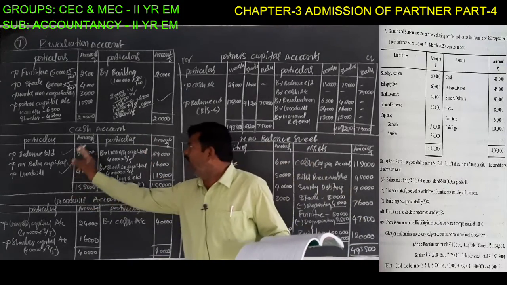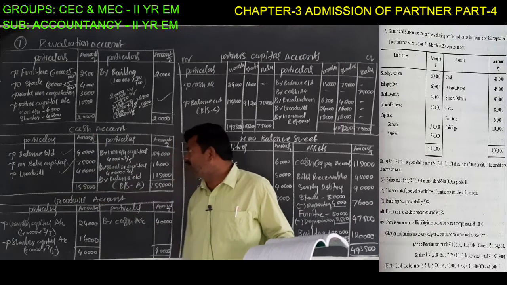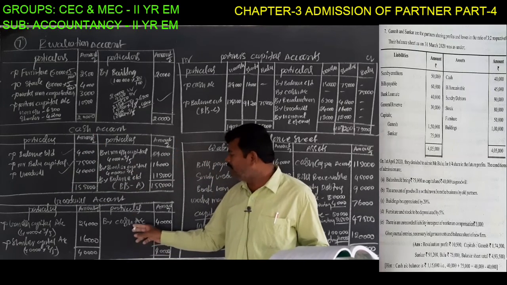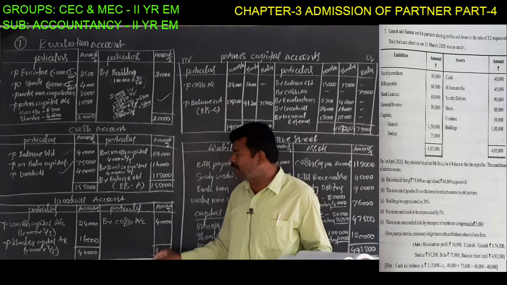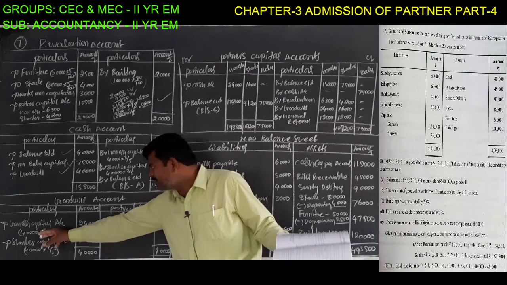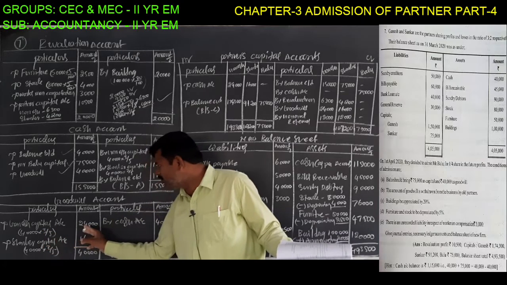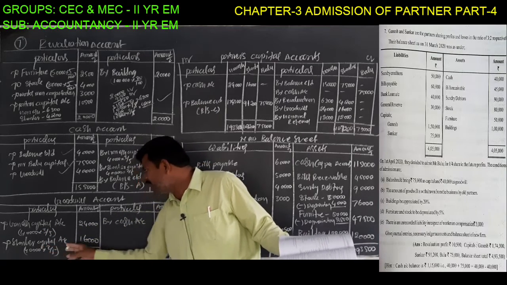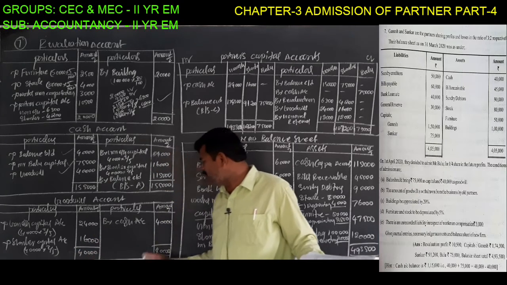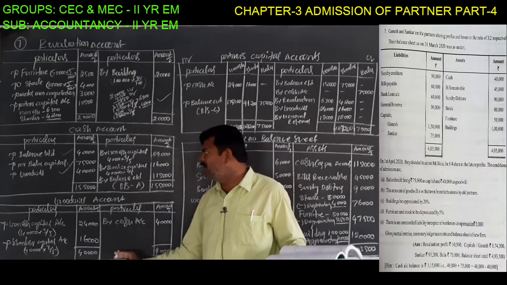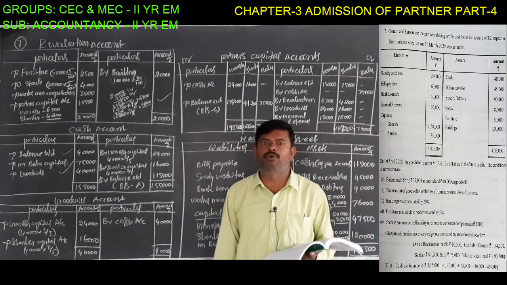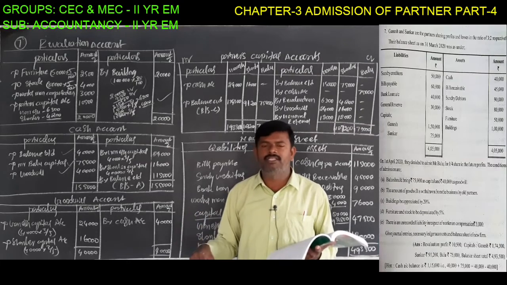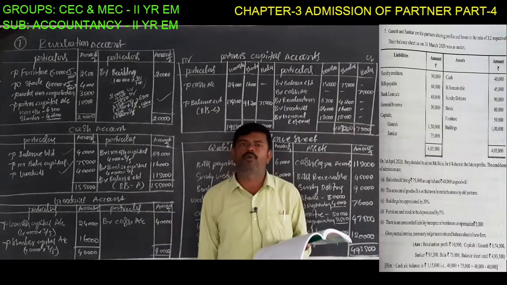In the cash account, the goodwill account will be debited. In the goodwill account, we write the cash account and 40,000 rupees. The same goodwill amount must be distributed among the old partners. Ganesh: 40,000 into 3 by 5 is 24,000, and Shankar: 40,000 into 2 by 5 is 16,000. The total amount is 40,000. This is about goodwill, and it is the second condition treatment: goodwill brought in cash and withdrawn by the old partners. This is a second condition problem.